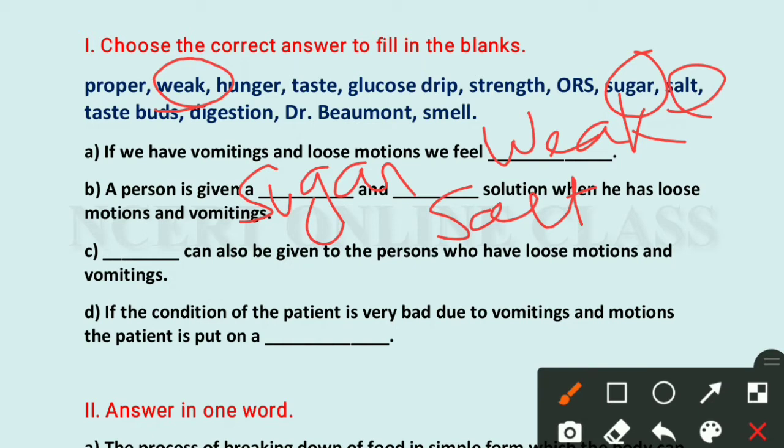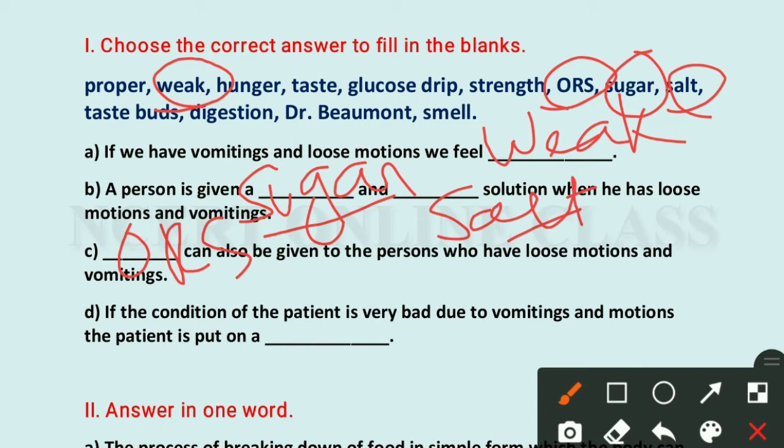Then question C: dash can also be given to a person who has loose motion and vomiting. Students, we need to give sugar and salt, but we also need to give a glucose drip, or we can give ORS. So we can write ORS, and it is bought from different types of medicine shops.